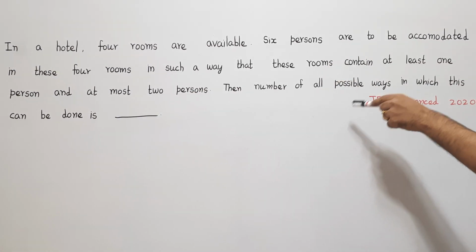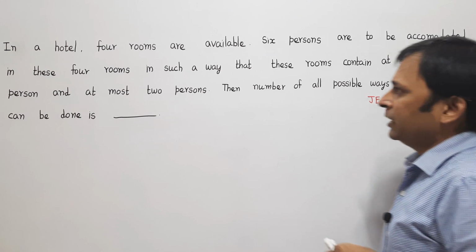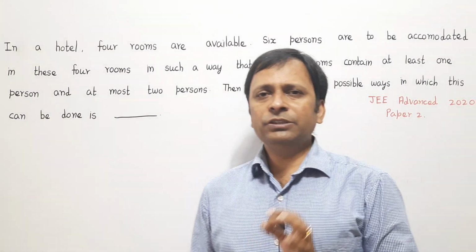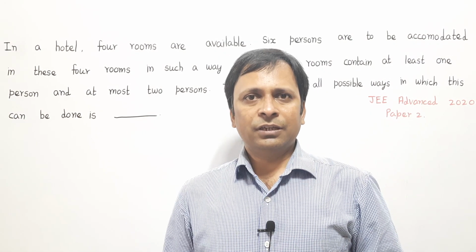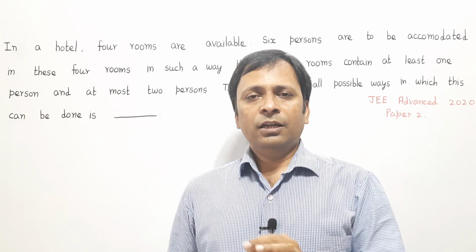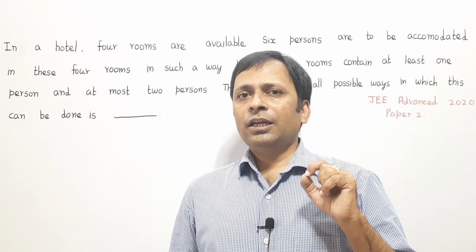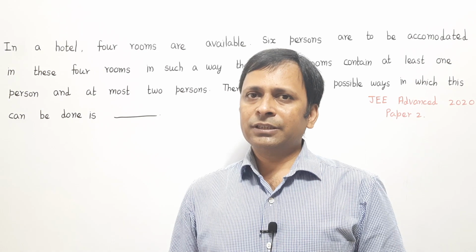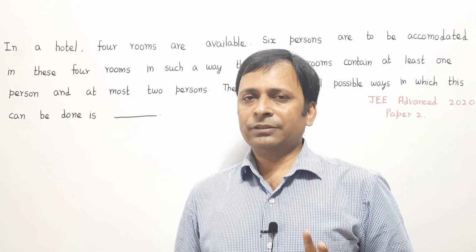Then the number of possible ways in which this can be done is... What he is saying in this question is, we have 4 rooms and we need to accommodate 6 persons in these 4 rooms. The condition is, in any room there cannot be more than 2 persons, and there should not be any room in which there is no person. These are the only 2 conditions we have.